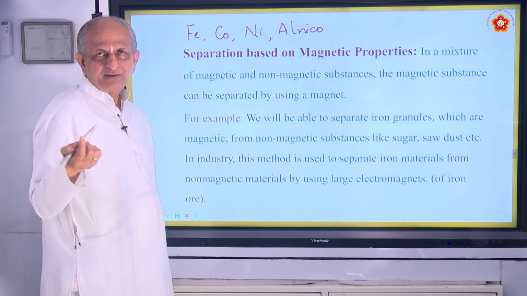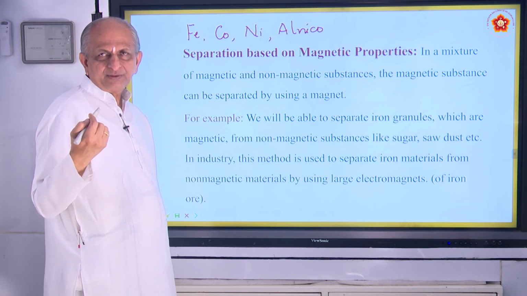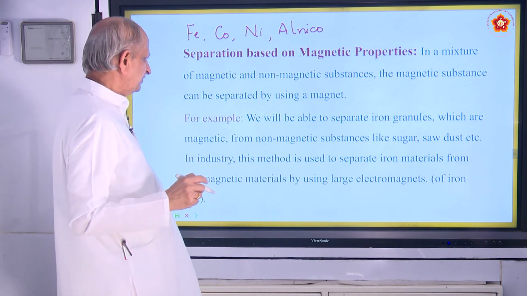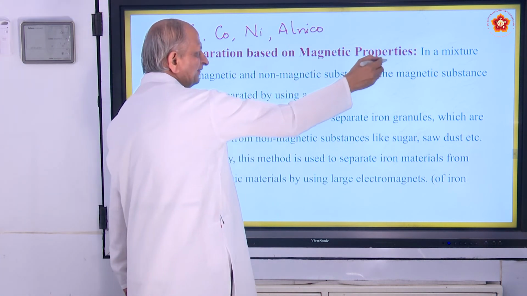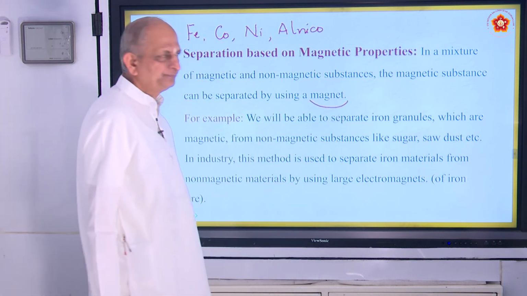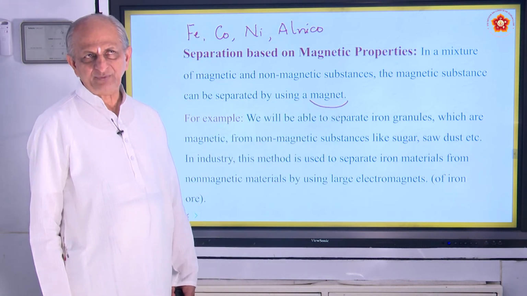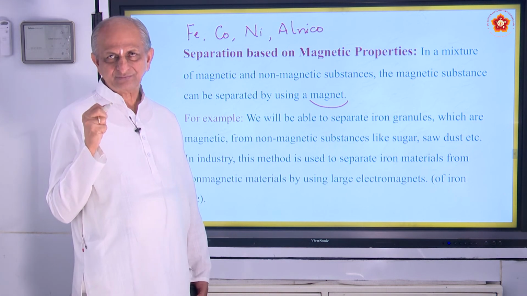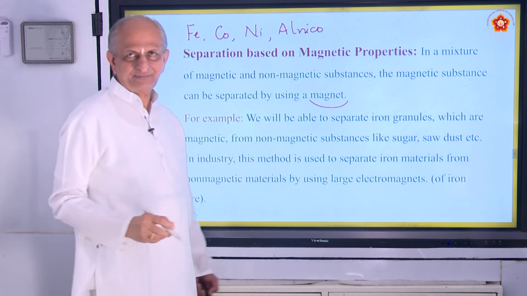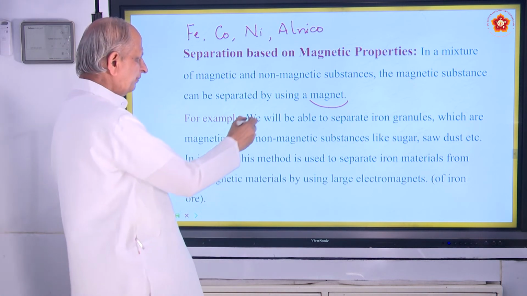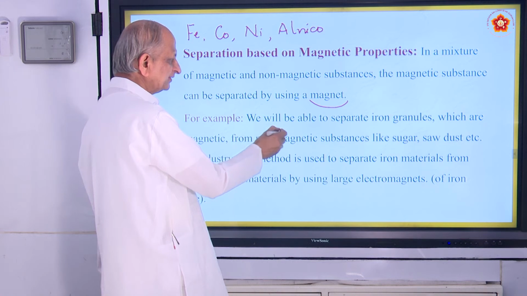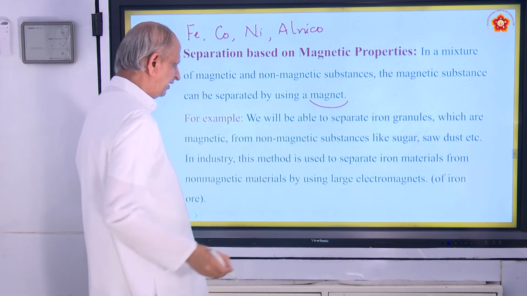Sugar, sand, glass, etc. They are non-magnetic. In such cases, the magnetic substance can be separated by using a magnet. A magnet is a substance which attracts the magnetic substances. We will be able to separate iron granules, which are magnetic, from non-magnetic substances like sugar, sawdust, etc.